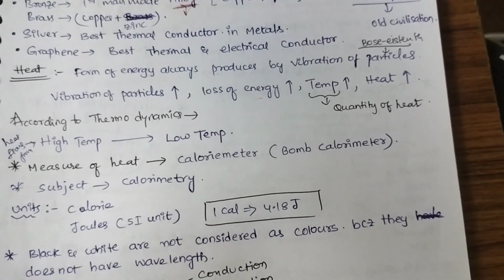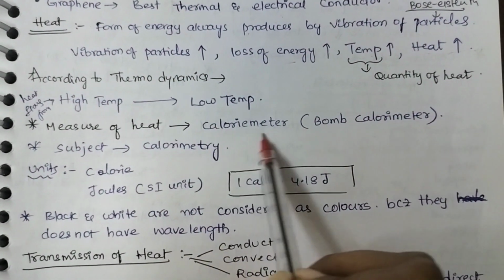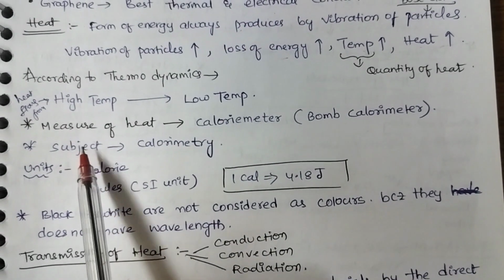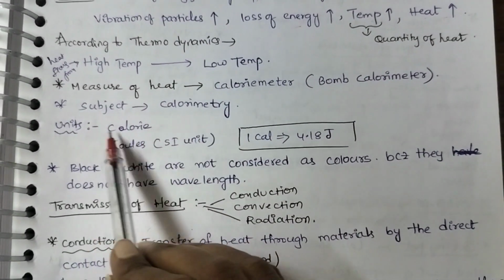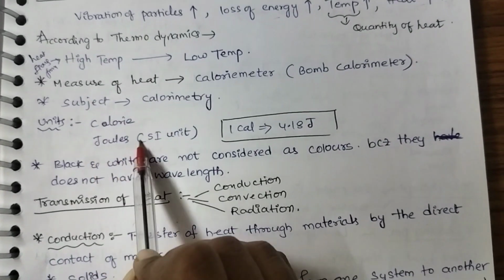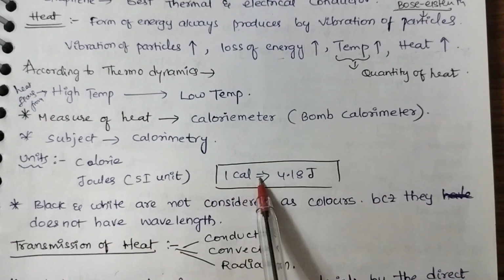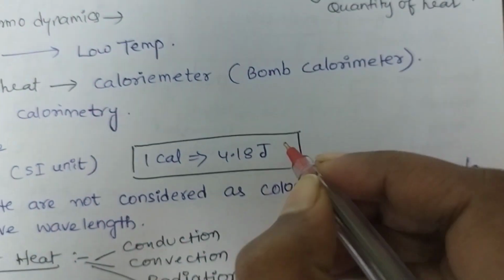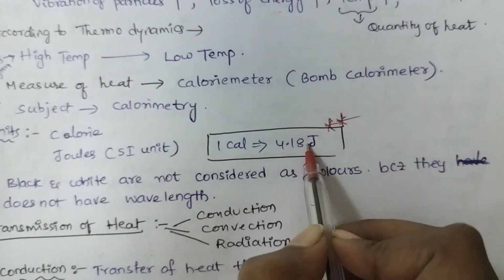Measure of heat is done by the calorimeter. The subject that relates to heat is calorimetry. Units are calories or joules. Joule is the SI unit of heat, whereas calorie is the CGS unit. 1 calorie is equal to 4.18 joules.